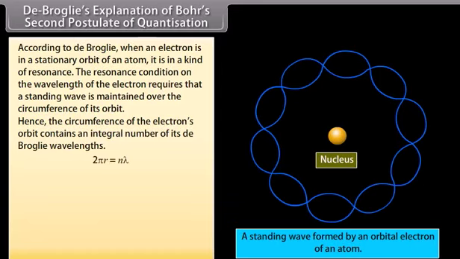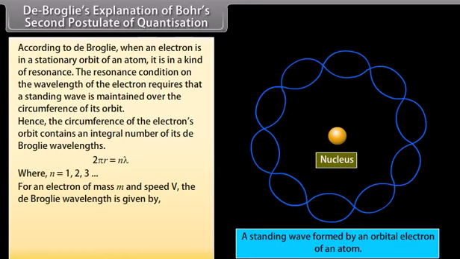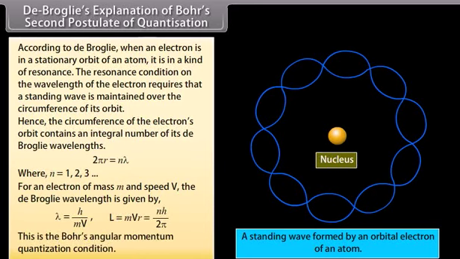2 pi r = n lambda, where n is equal to 1, 2, 3, and so on. For an electron of mass m and speed v, the de Broglie wavelength is given by h upon mv. This may be written as mvr = nh upon 2 pi. This is the Bohr's angular momentum quantization condition.